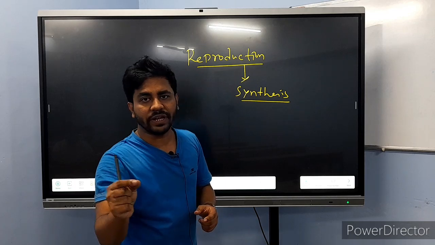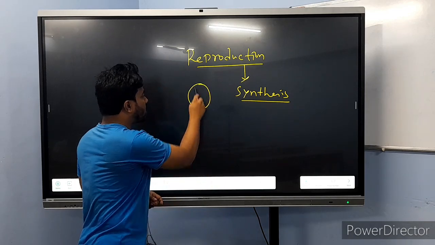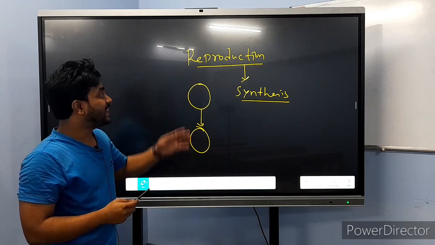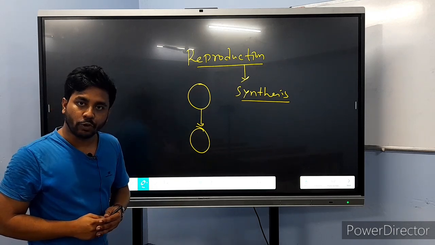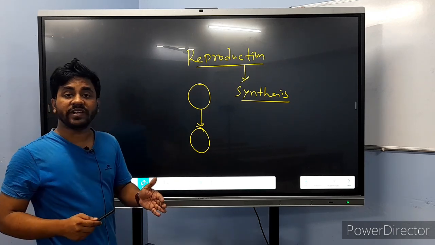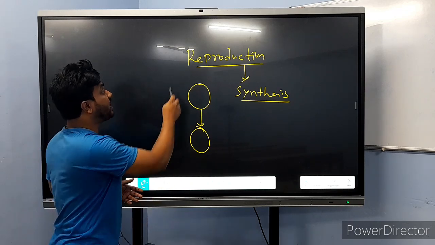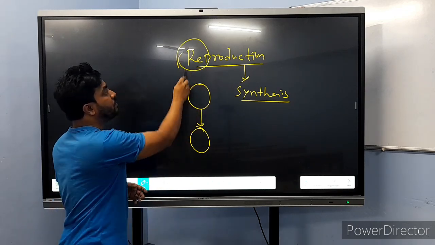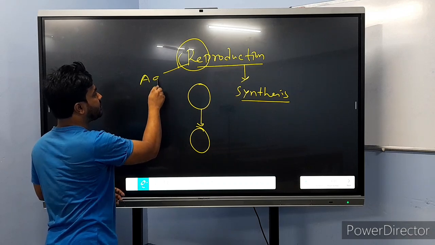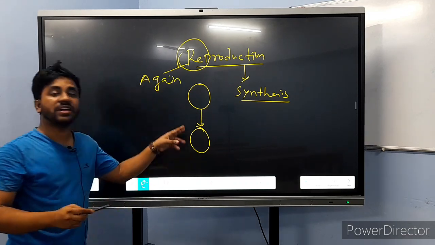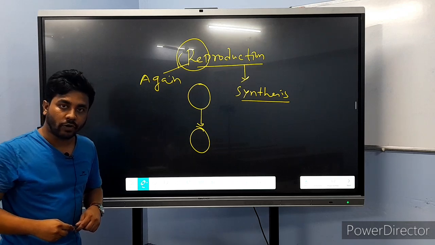In a simple way, if from one organism a new organism is formed, that process is called reproduction, and it happens in a repeated manner. That's why it is called reproduction. Re means again: from one organism, again a new organism is formed.